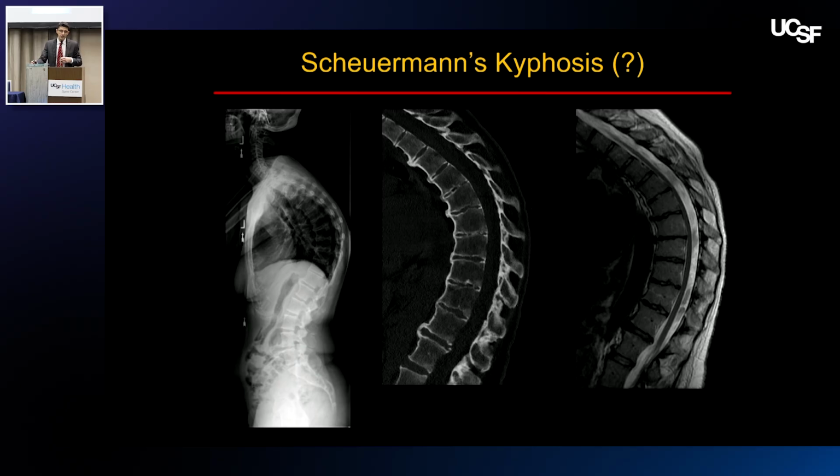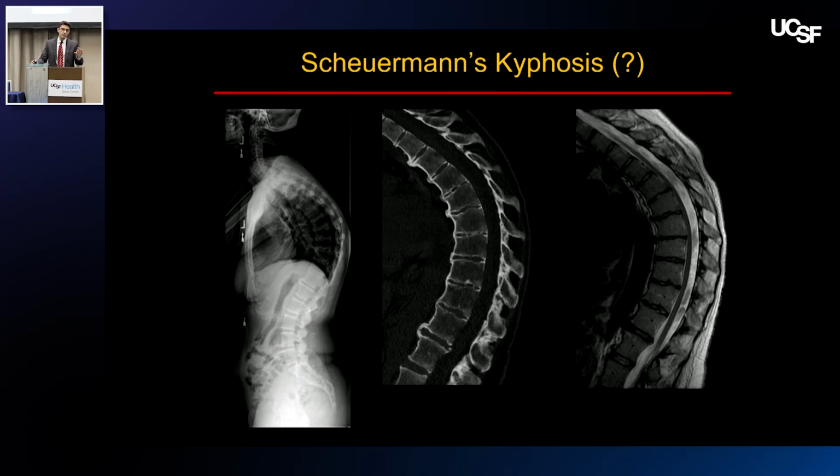Now, this is an interesting case. We talked about Scheuermann's before, rigid. This lady has developmental delay. You can see that she has autofusions of every disc space, and she also has ossification of ligamentum flavum at every level. She presented with worsening bowel and bladder because the kyphosis was thinning out her spinal cord in that mid to upper thoracic spine.